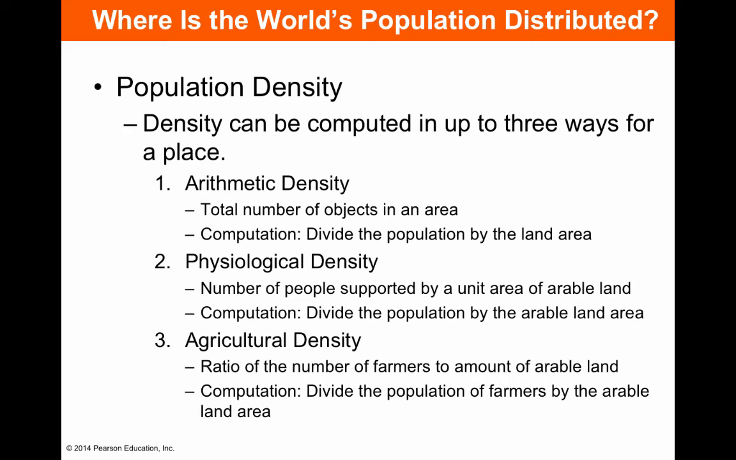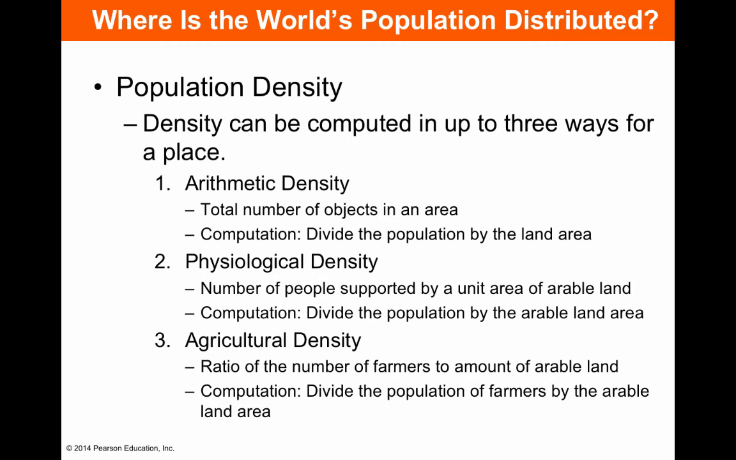The physiological density is the number of people supported by the arable land. This is the land that can actually be farmed. So we divide the population by the arable land area. And then the agricultural density is the ratio of the number of farmers to the amount of arable land. So divide the population of farmers by the arable land area.